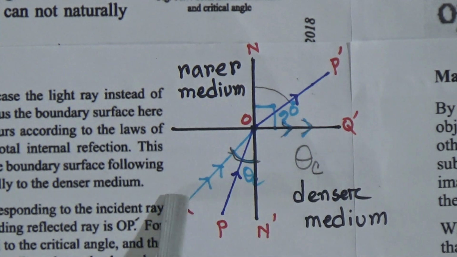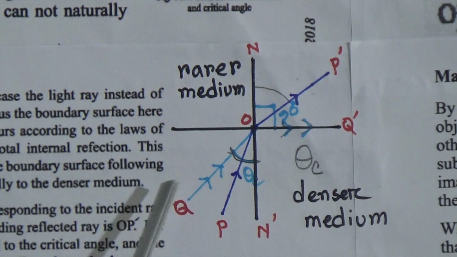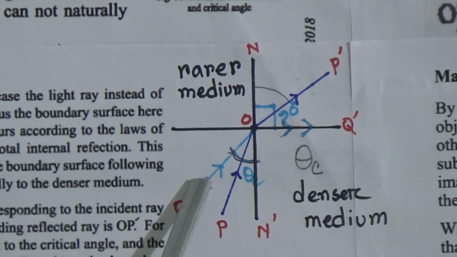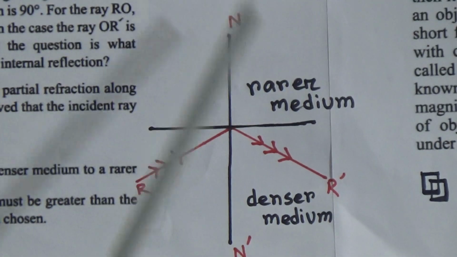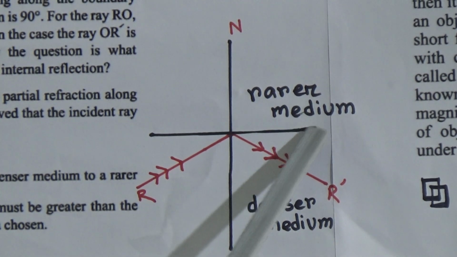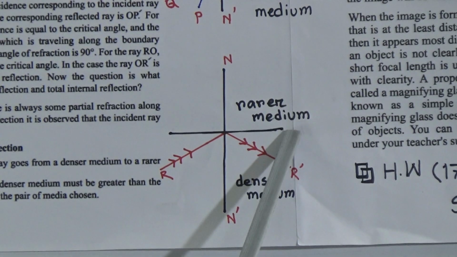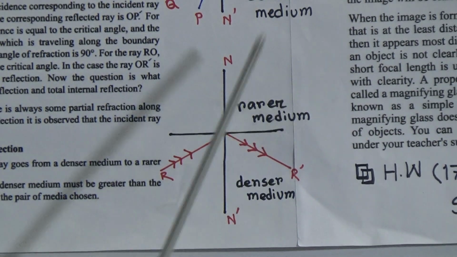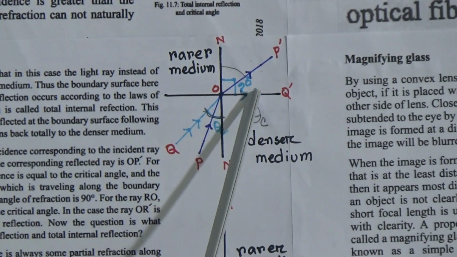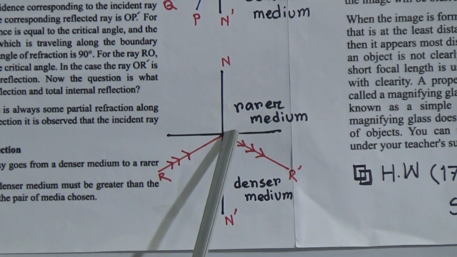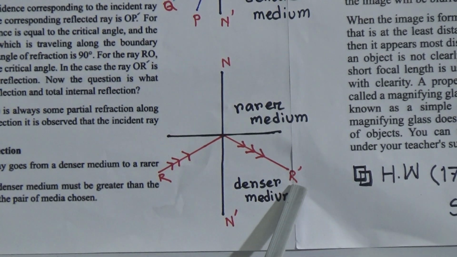Now look, if the light ray makes a larger angle than the critical angle, like this way, this angle goes to the surface, it can't make any larger refracting angle because this refraction angle can't be larger than 90 degrees. That's why this light ray comes back to the previous medium.